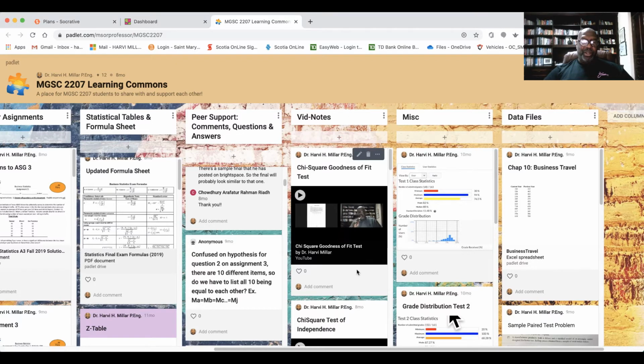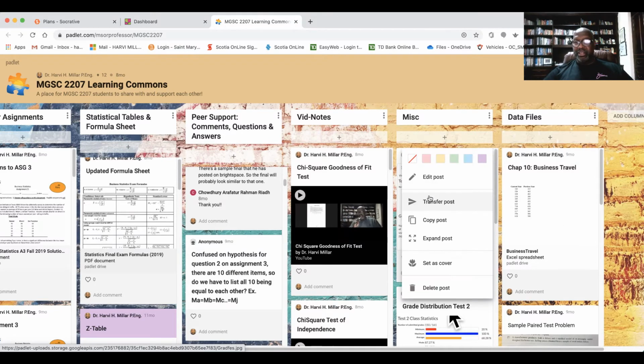Video notes, I call it vid notes, so that if I just want to record a video note to something, I could actually do it very quickly here. Miscellaneous data files. If sometimes I get tired of the text and I come up with my own question, I'll come up with some data and then we solve it. So I'll just put the data there for them to go and access it.